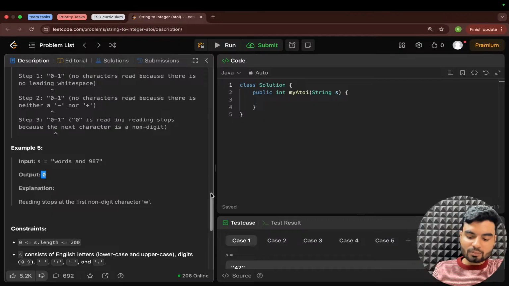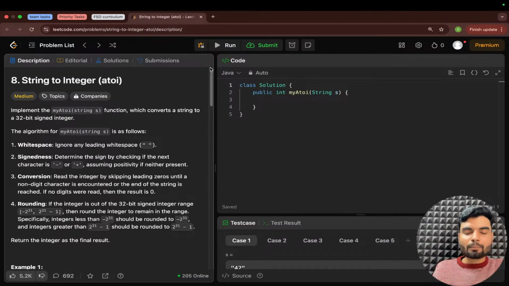I hope now the problem statement is quite clear to everybody. What you have to do, we follow step by step. The first thing it is telling is that you need to remove the white spaces.